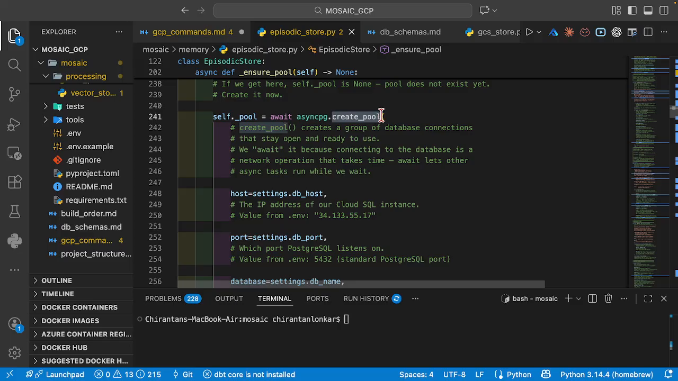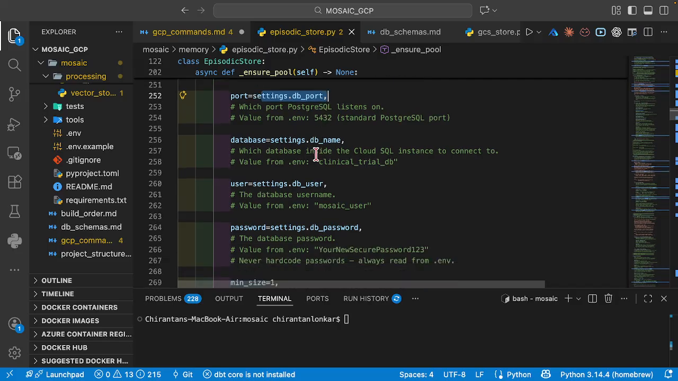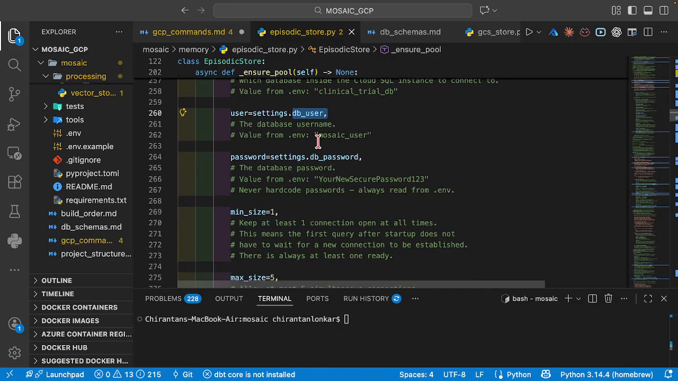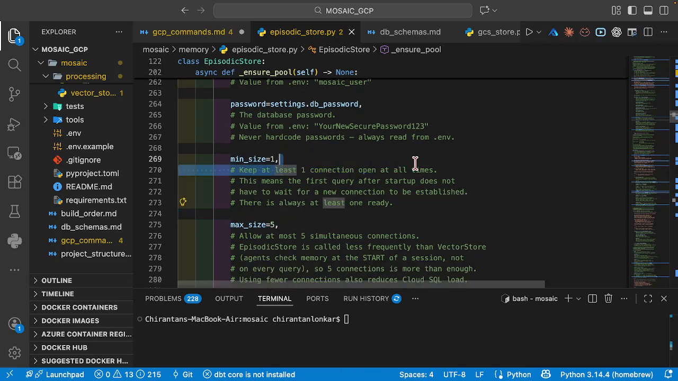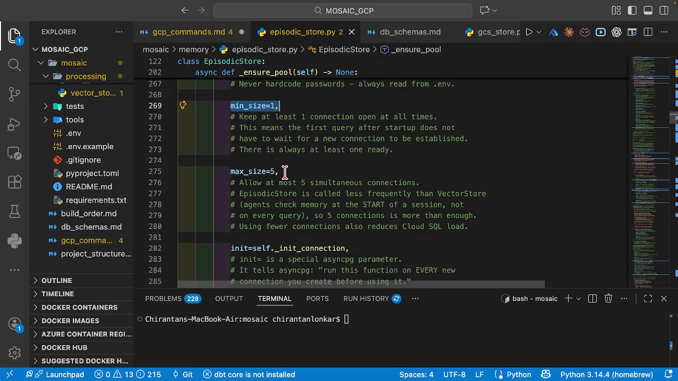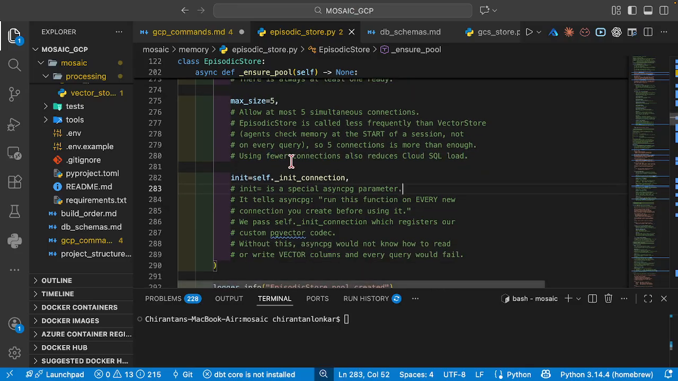So when we create a group of database connections, how do we create it? We take the host, the port number, the database name, the database username, and the database password. Minimum and maximum size, we're going to keep as 1 and 5. I think we have already discussed this in a previous session. Minimum size equal to 1 means keep at least one connection open at all times, and the maximum number of simultaneous connections is 5. Now, the episodic store is called less frequently than the vector store, so 5 connections is more than enough. And using fewer connections also reduces the Cloud SQL load.